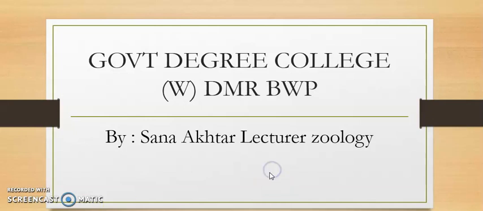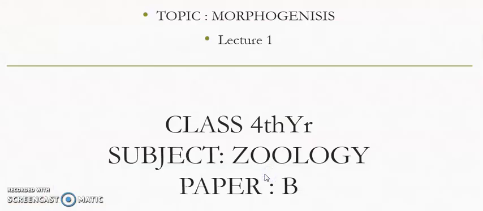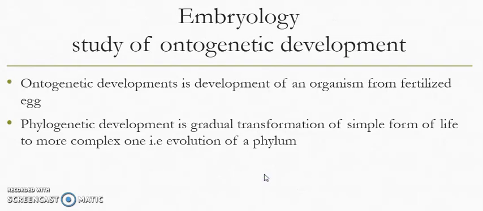So the first topic and the first lecture of the class is morphogenesis. First of all, we discuss embryology. It is the study of ontogenetic development. Ontogenetic development is the development of an organism from a fertilized egg.